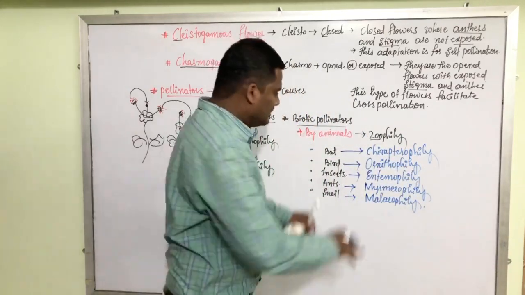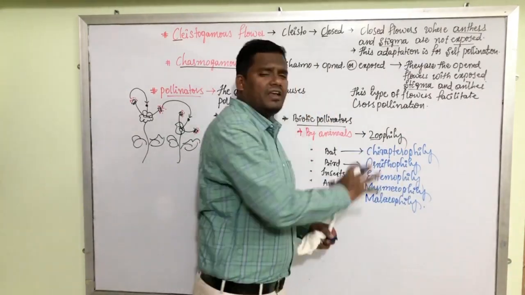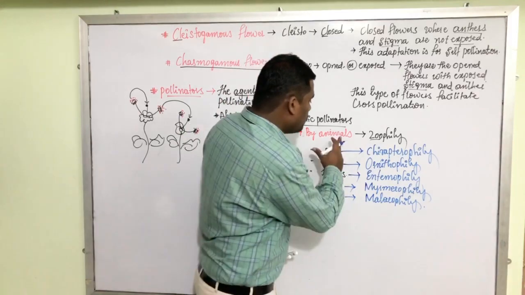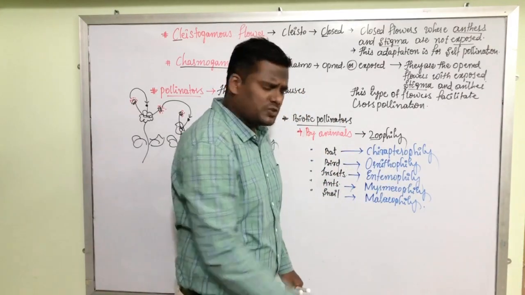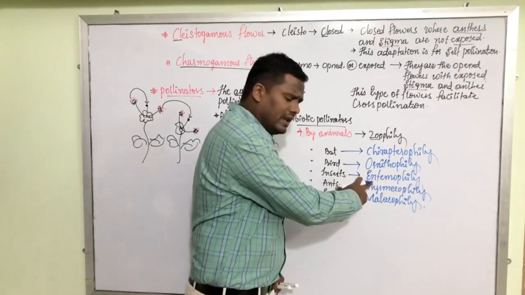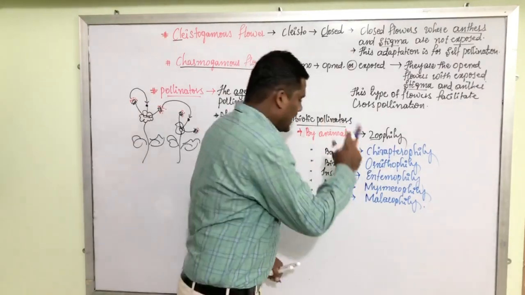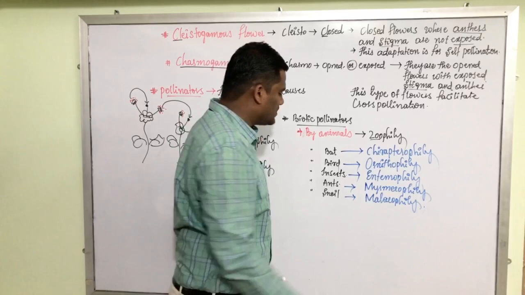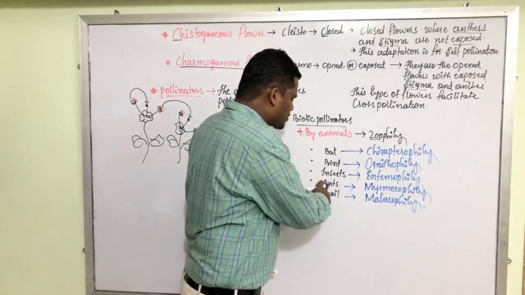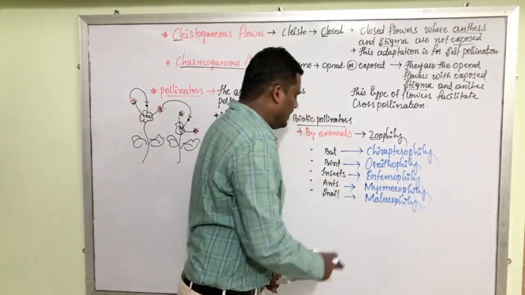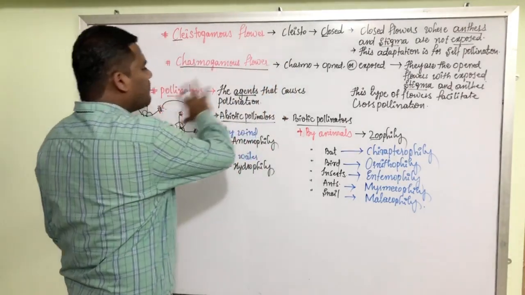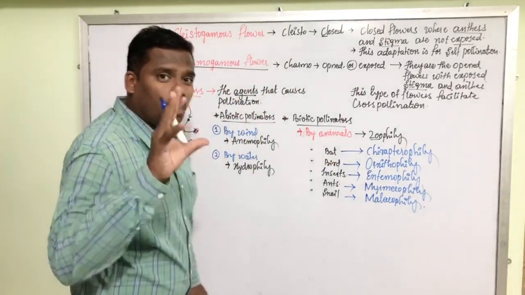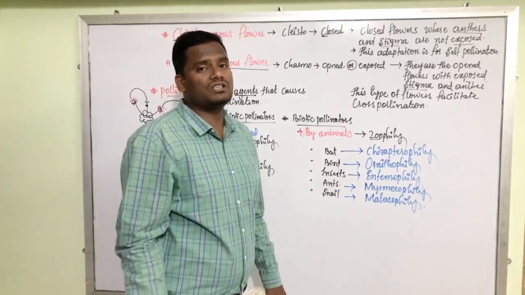These are very, very important types of zoophily for competitive exams. Chiropterophily means pollination by bats. Ornithophily means pollination by birds. Entomophily means pollination by insects. Myrmecophily means pollination by ants. Malacophily means pollination by snails. They are the different agents that cause pollination in some plants.